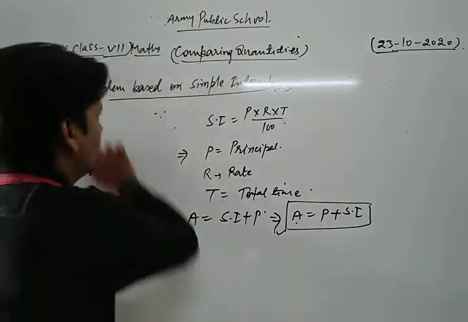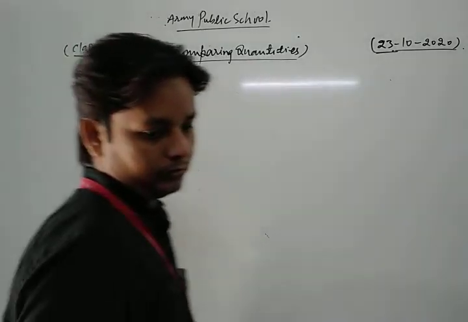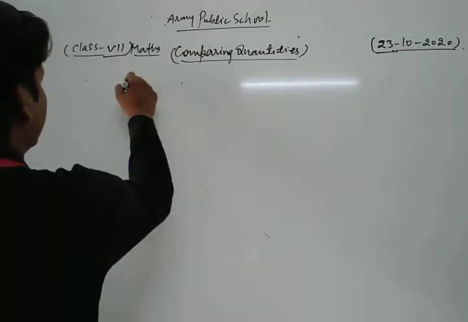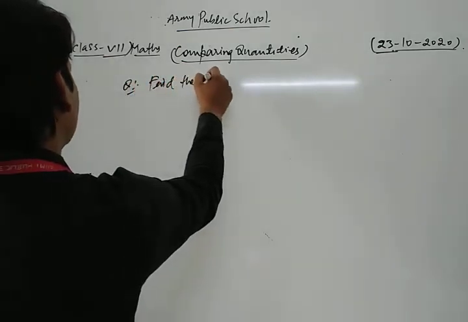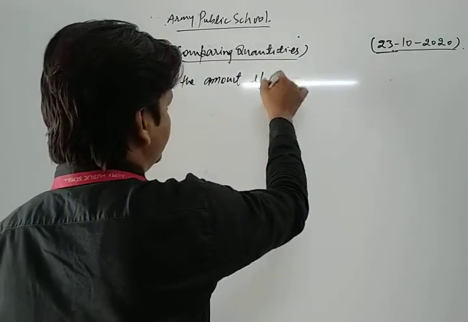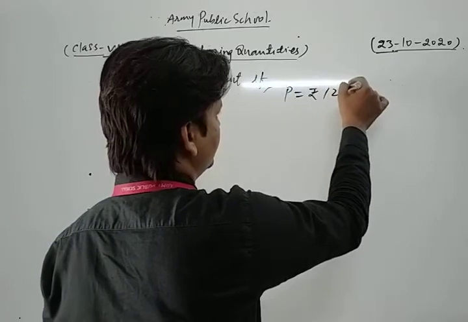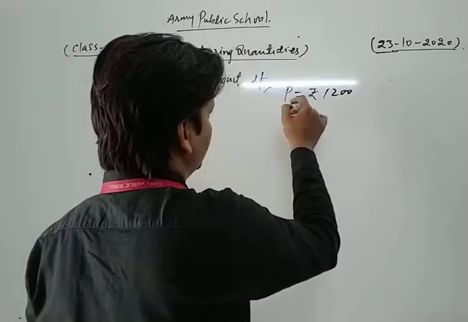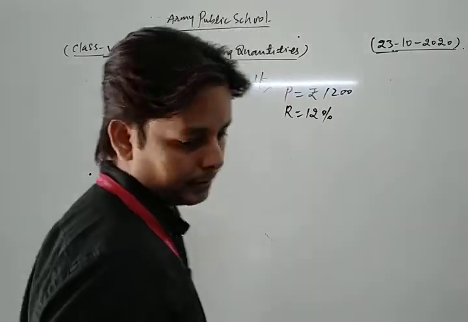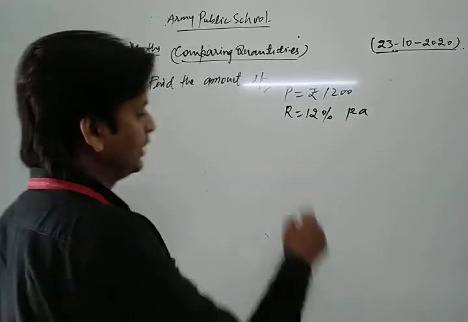Let's see. We take a question. Find the amount if the principal amount is rupees 1200, rate of interest R is 12% per annum, and time taken is 3 years.